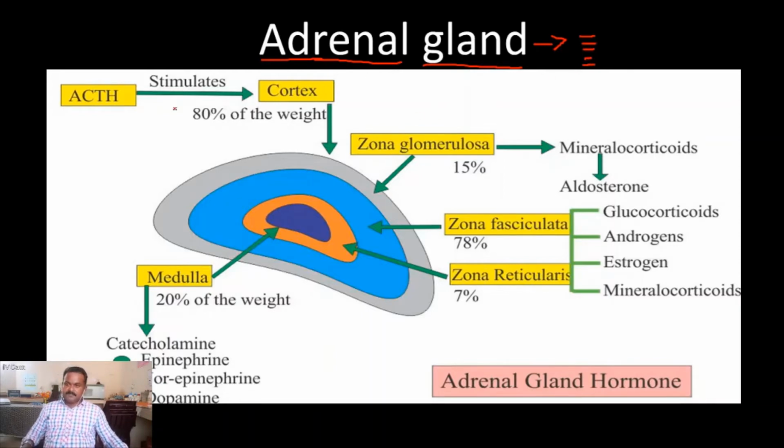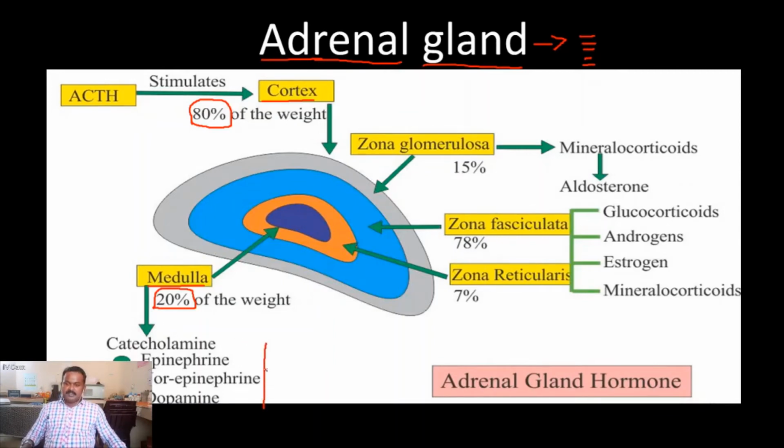Okay. The adrenal gland is triangular in shape, and 80% of the adrenal gland is occupied by the adrenal cortex. The remaining 20% is occupied by the adrenal medulla. The medulla means the inner part, the cortex means the outer part. Okay. We are starting from the medulla.